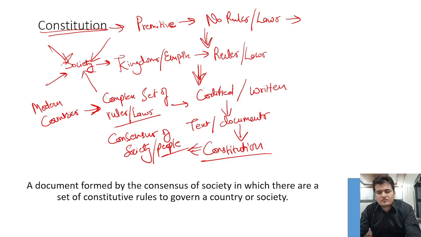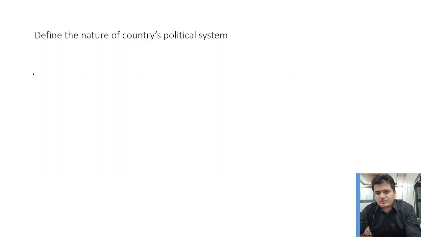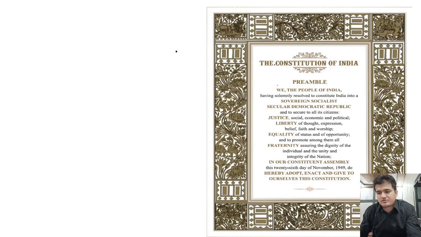So this is how the people of any country formulate these rules and make the constitution and give it to themselves. Like this is the constitution of India, and here's the preamble page, and we can see the first line, "We the people of India." That means we the people of India formulate these rules and give this document, the constitution, to ourselves.